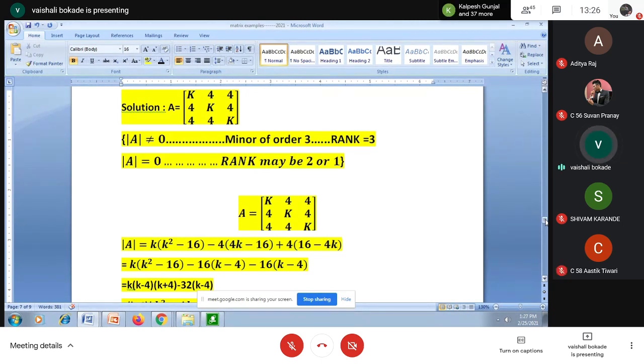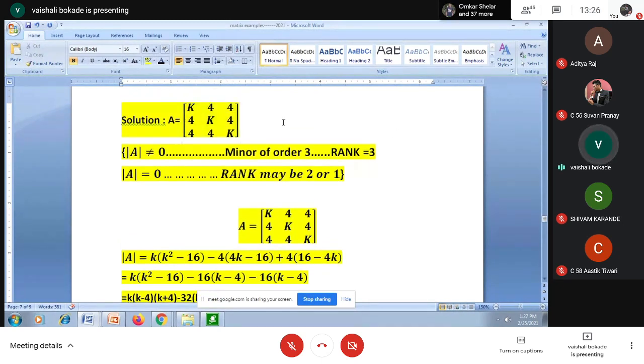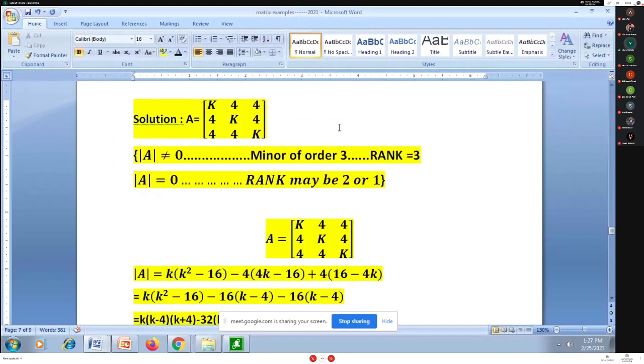See, remember, in this matrix A, a 3 by 3 matrix, we are required to search for an unknown k for different ranks. They are already mentioned, rank may be 1, 2 or 3. So whenever you have this pattern of question, you will go by these steps only. Just search the determinant of the 3 by 3 matrix. Whenever I have this pattern of question, mostly the example will be of a 3 by 3 matrix only.